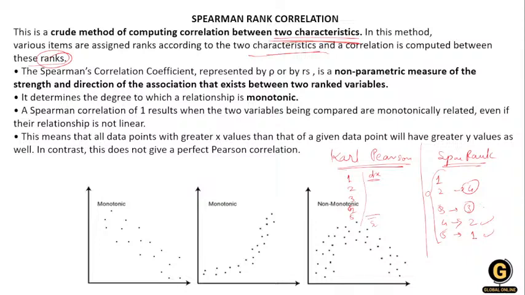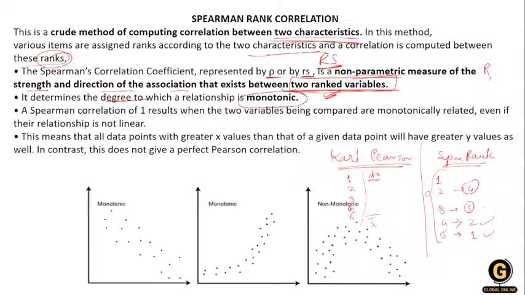So the Spearman correlation is represented by P or RS, that means rank Spearman. RS, Spearman's correlation. It's a non-parametric measure of the strength and direction of association existing between two ranked variables. The word rank is used everywhere. It determines the degree to which the relation is monotonic.